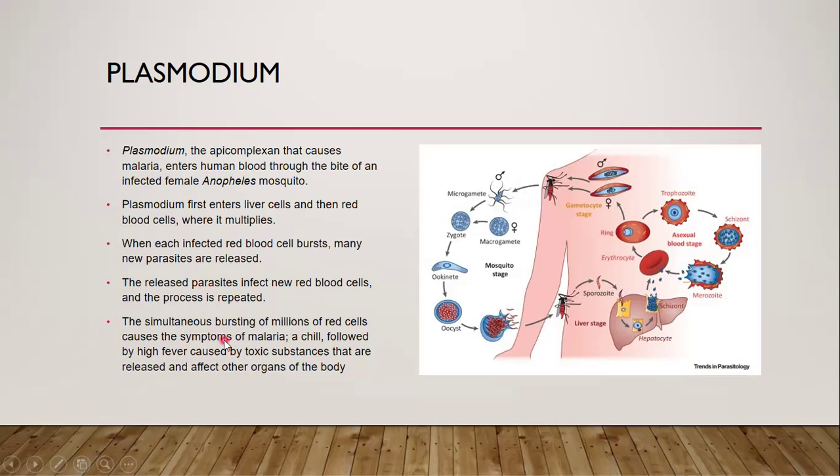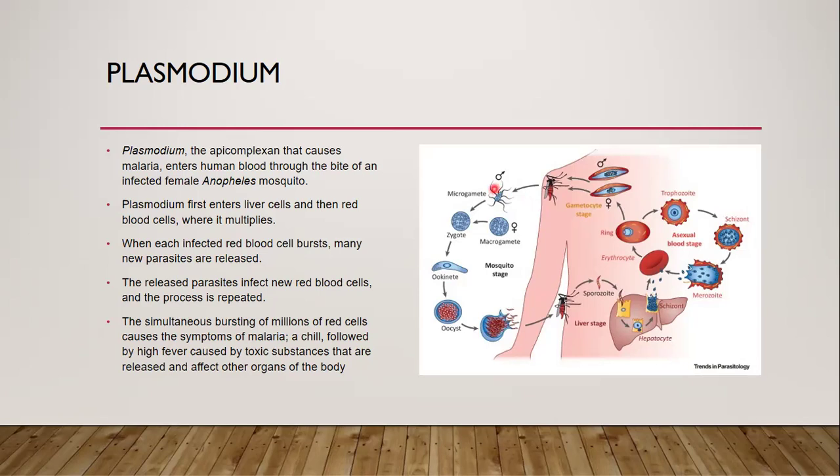The simultaneous bursting of millions of red blood cells causes the symptoms of malaria, a chill or shivering, followed by high fever caused by toxic substances that are released and affect other organs of the body. In this way, the chilling or shivering is felt by the patient during the fever.